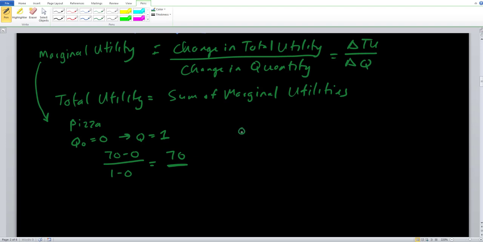So here, another example. We go from a quantity equals 1 to a quantity equals 2. So that'll give us 130 minus 70. Remember, this is the total utility for consuming 2 units of pizza minus the total utility for consuming 1 unit of pizza. Divide that by 2 minus 1, because that is our change in quantity, and this will give us 60 units of marginal utility in this instance.